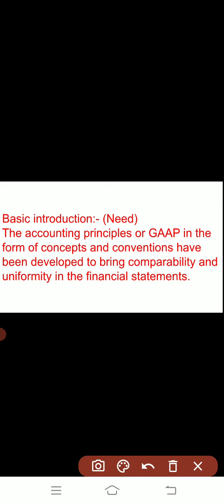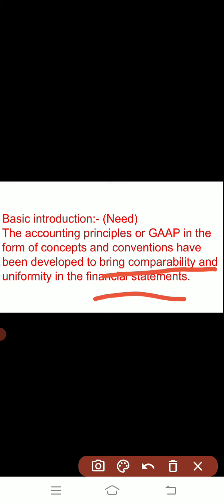The accounting principles, or the generally accepted accounting principles, are famous by the name GAAP also, that is generally accepted accounting principles, in the form of concepts and the conventions that have been developed. Why have these been developed? To bring comparability and the uniformity in the financial statements.